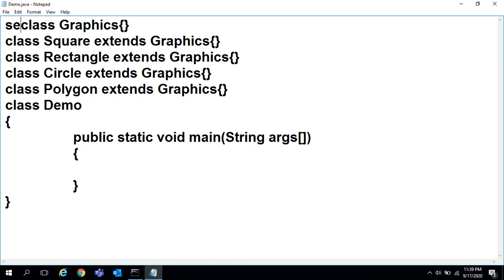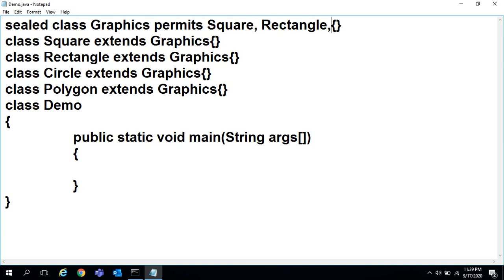Just attach the sealed keyword: sealed class Graphics, and where you want to allow, permits Square, Rectangle, Circle. Now the Graphics class is a sealed class which permits the Square class, Rectangle class and Circle class. Now it is not allowed to inherit the Graphics class in the Polygon class.